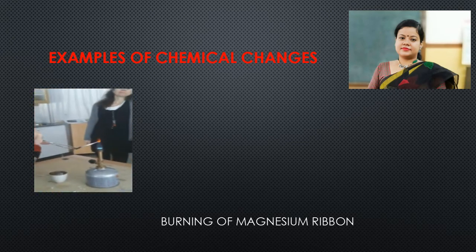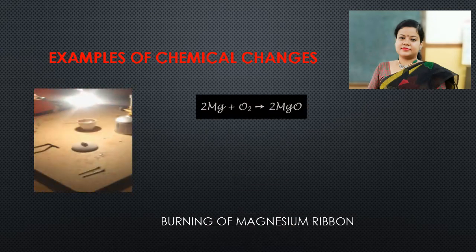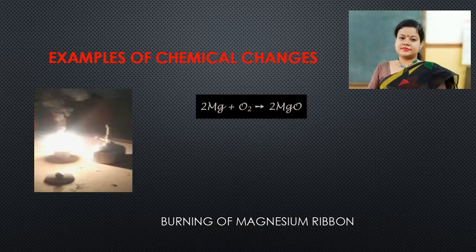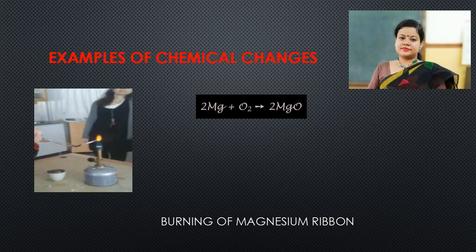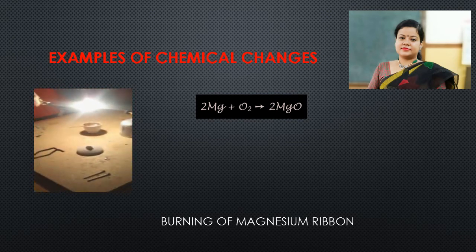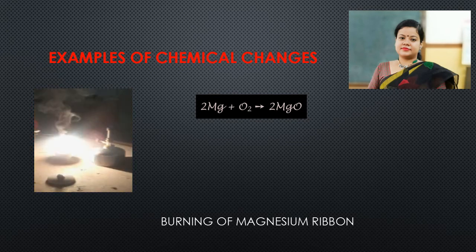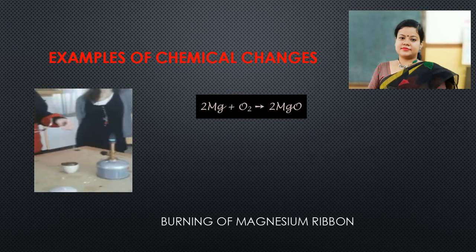Children, you have to remember, you will not try to do this alone. You can do this under the supervision of your teacher only. So when magnesium ribbon burns in air, actually it reacts with oxygen.